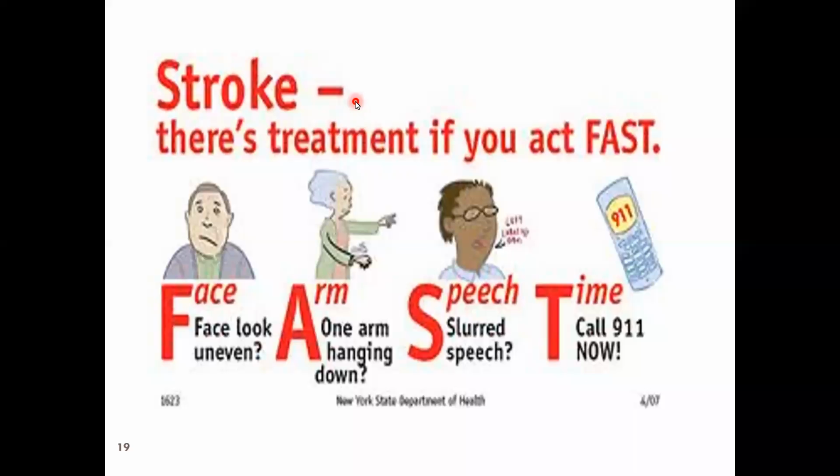Okay, what is this FAST? Remember FAST, F-A-S-T, that's a mnemonic. F is for face. Is there a difference in the facial appearance between the two sides? The face is uneven. Then A is for arm, arm drift. One arm, the right upper limb in this lady, is coming down. That is known as arm drift. Third, S is for speech, dysarthria or dysphagia. T is for time. You have to call the ambulance immediately. Ours is 108 and not 911. Okay. So this is FAST. This you should remember. FAST, FAST, FAST. Next slide, please.